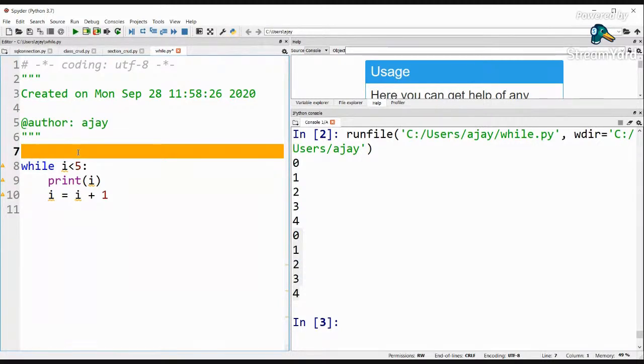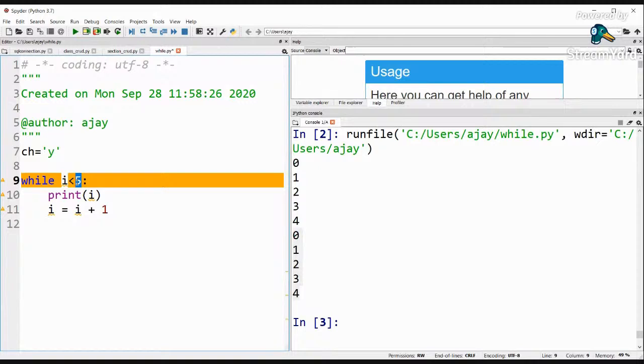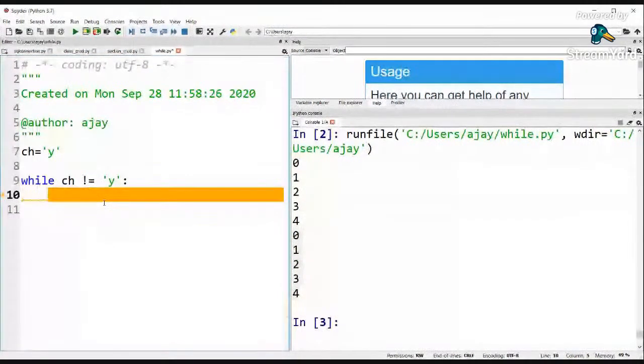For example, I can use a variable ch, which will be a character variable. Then I will say while ch is not equal to y. Inside this I can accept the value n is equal to int, input, enter a number.